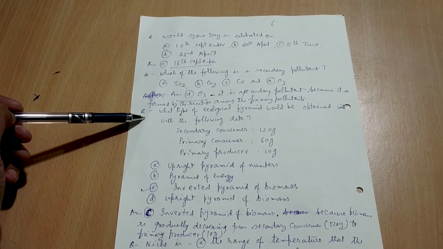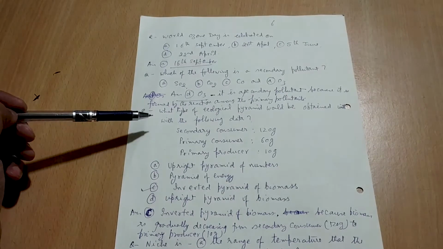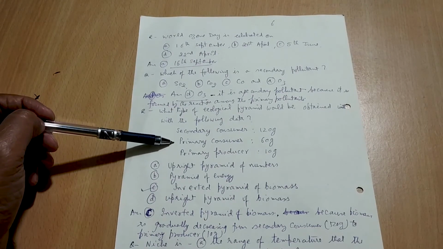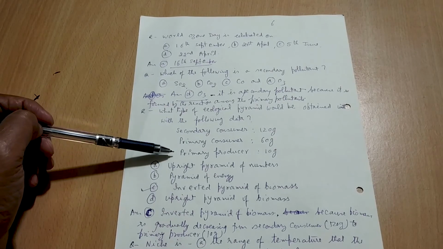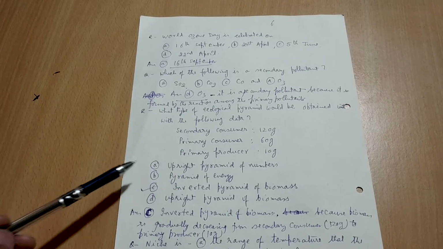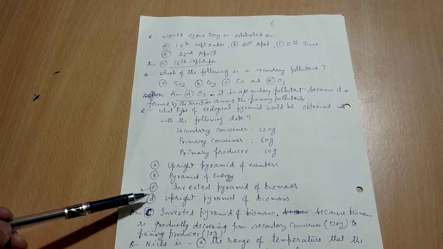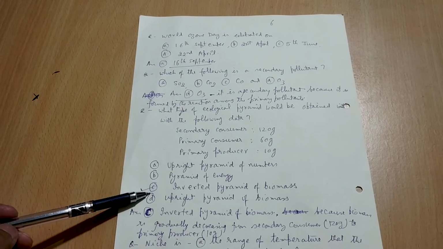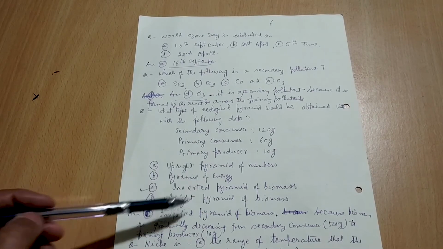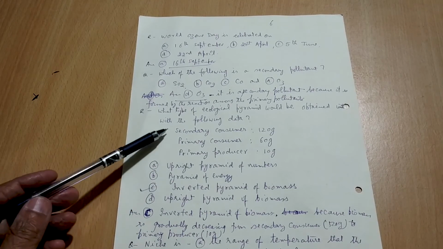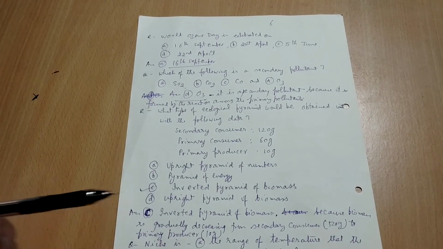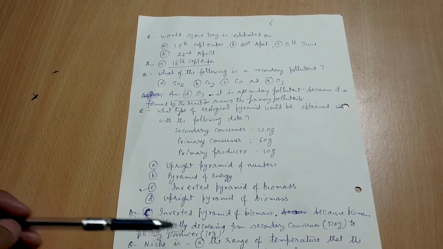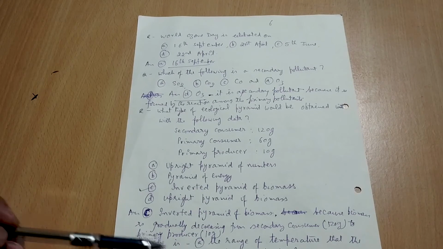Next one, what type of ecological pyramid would be obtained with the following data? Secondary consumer 120 gram, primary consumer 16 gram, and primary producer 10 gram, given here as biomass. So many options are there, but the answer will be inverted pyramid of biomass, because biomass is gradually decreasing from secondary consumer 120 gram to primary producer 10 gram. Okay, niche is the range of temperature that the organism needs to live, and this is a very common question.